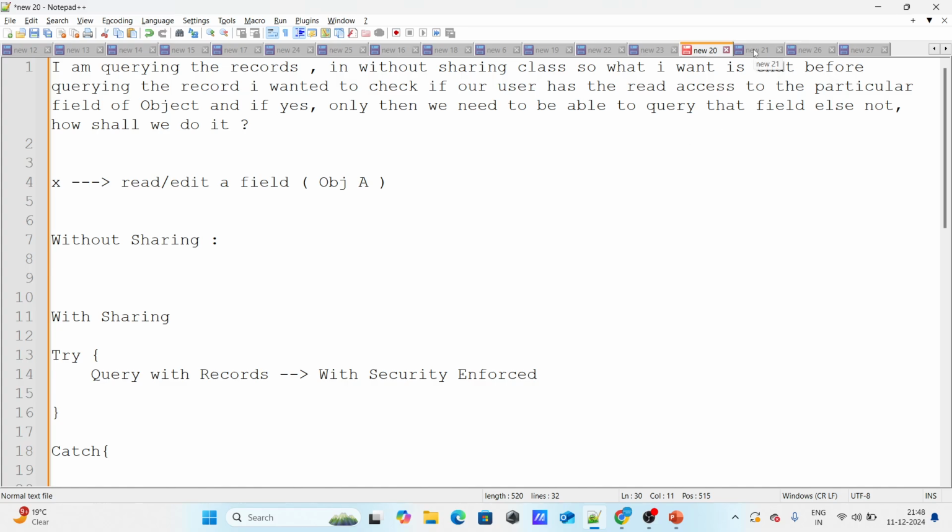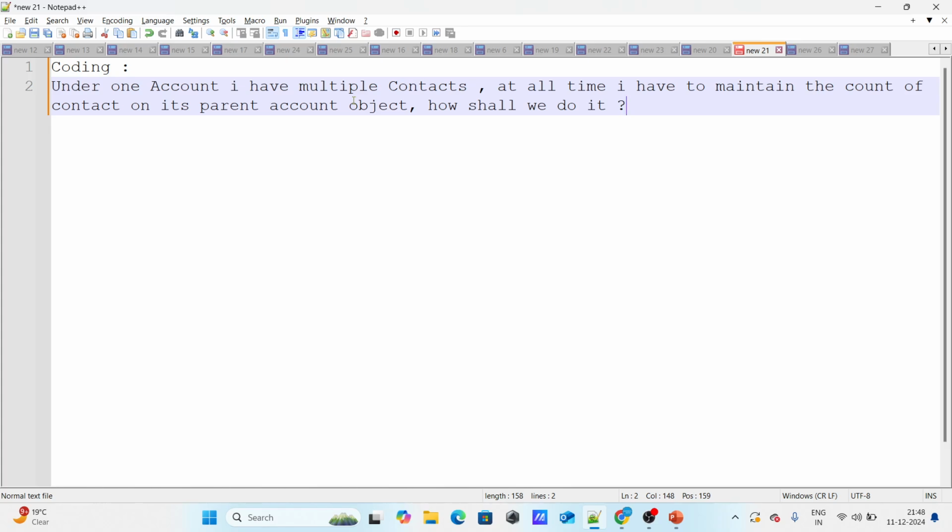Let's move on to the next question. This was basically a coding round, and I'm not going to write the code because this video is going to be very long. Simply, it says that under one account I have multiple contacts, and I have to maintain the count of the contacts on the parent account object at all times. How should we do it? Basically it's asking for a roll up summary.